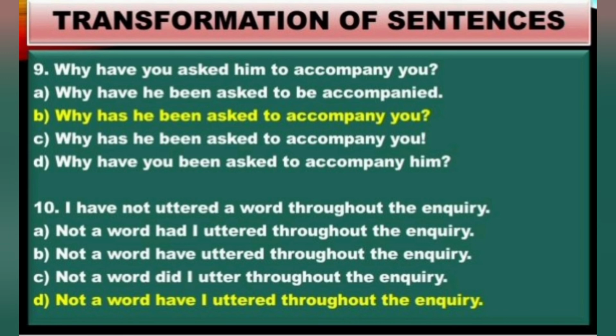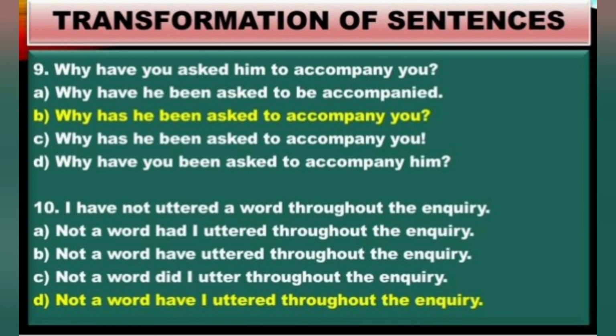Why has he been asked to accompany you? And option C, why has he been asked to accompany you? Both are same, but look at the punctuation mark. In option B we have a question mark, and in option C there is an exclamation mark. So exclamation mark cannot be there. Therefore we need to be careful of even the punctuation marks. Alright, so option D, why have you been asked to? So the object is actually he. Therefore the object is changed here. Therefore option D is also wrong. Option B is correct. Why has he been asked to accompany you?